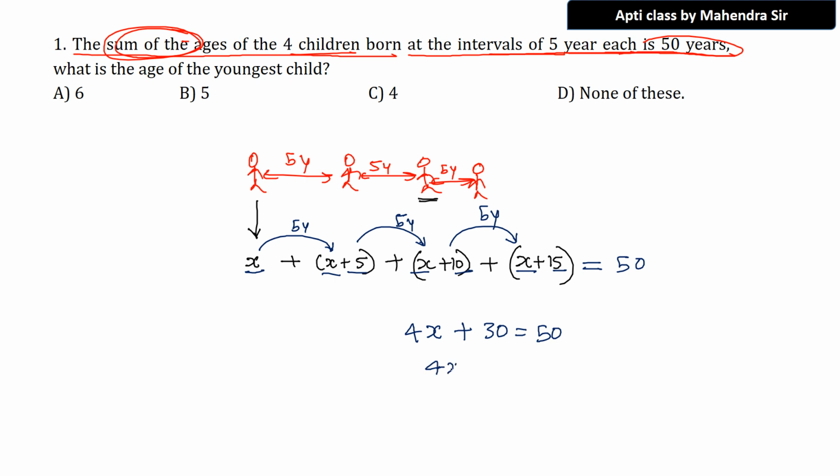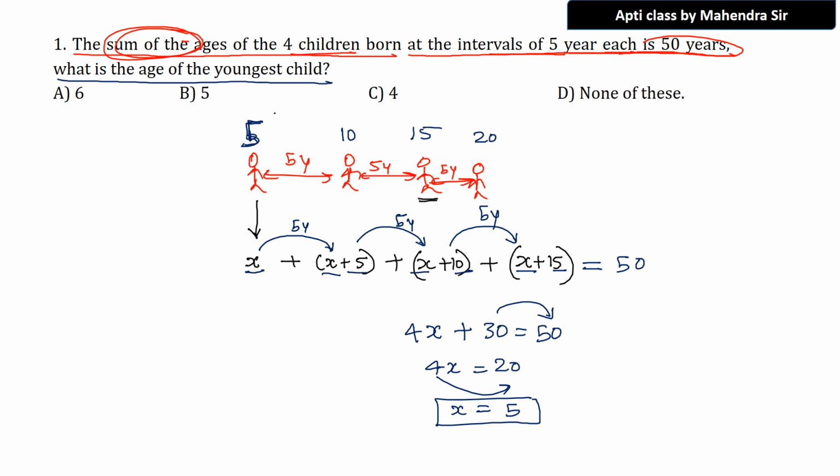Now 4x is equal to, this 30 will go this side, 50 minus 30, answer is going to be 20. So x times 4, if 4 goes to the right side, it will go to the denominator. I hope you know this. So x value is going to be 5. That means the smallest child age is 5, and second smallest child is going to be 10, then 15, then 20. So what is the question? What is the age of the youngest child? 5 years. Okay, this is how you have to solve now.